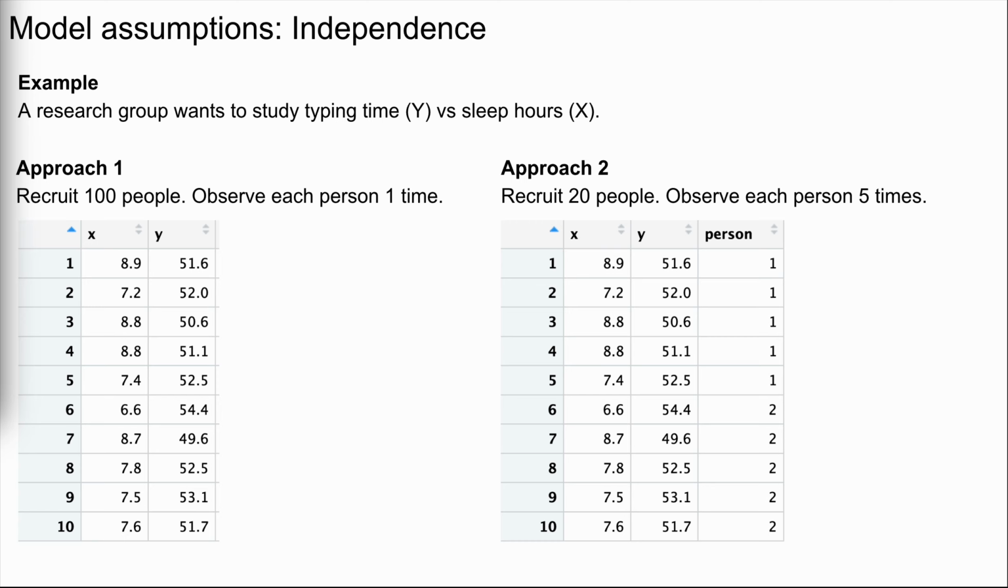A second approach would be to recruit 20 people and observe each person on 5 separate occasions. In total, this would also give us 100 total observations. The first 10 data points are shown here, along with a variable that indicates the person to which the data points correspond. Now, both of these approaches produce, again, 100 separate data points. However, in modeling Y versus X, one of these data sets would lead to a violation of the independence assumption, and the other wouldn't. Pause your video to think about which one is which.